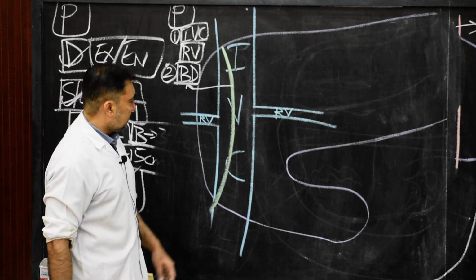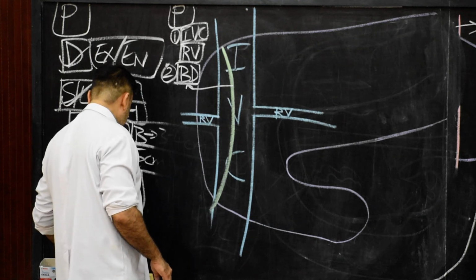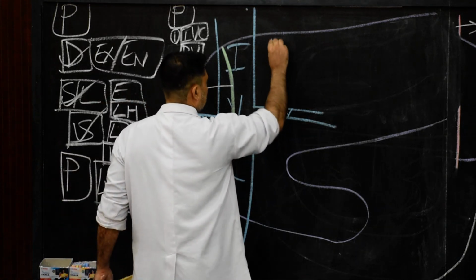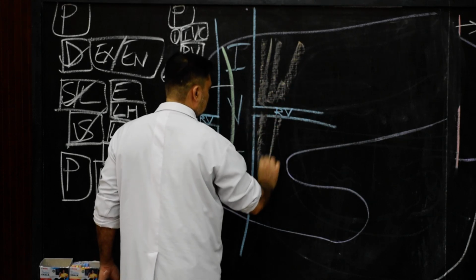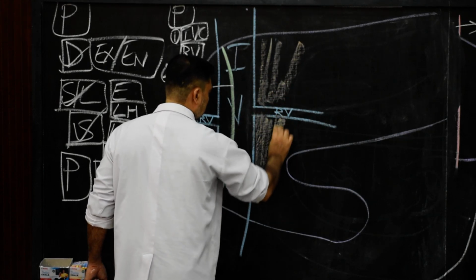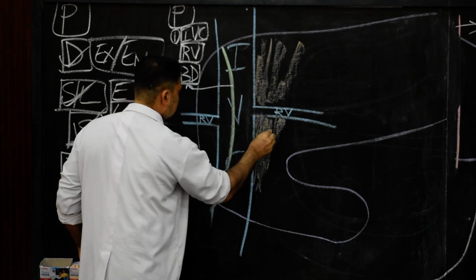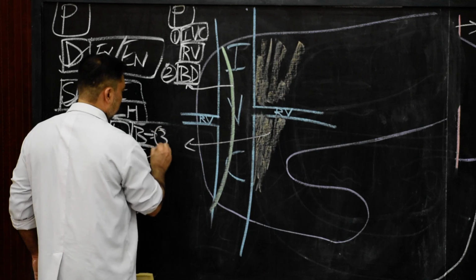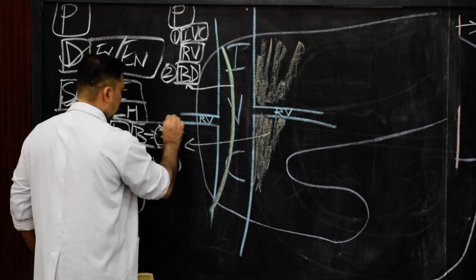Structure number 3, there will be presence of right crus of diaphragm. So you need to show here the presence of, here you can show at least on this side, the right crus of diaphragm, and then you can mark this as structure number 3, that is the right crus of diaphragm.